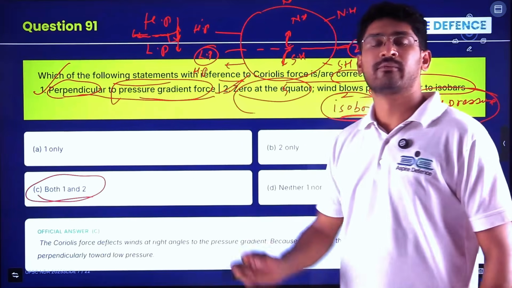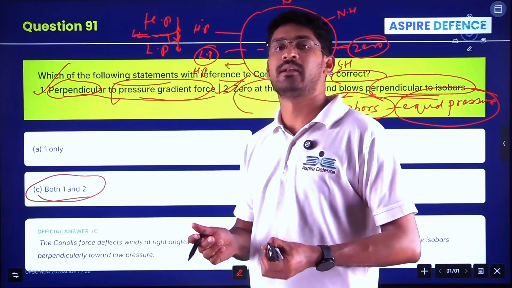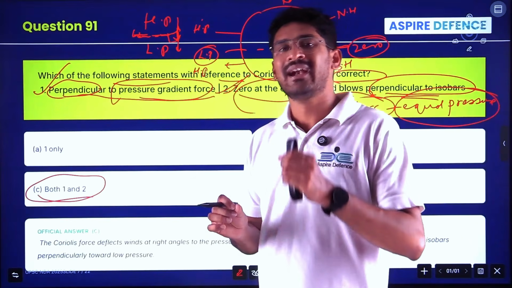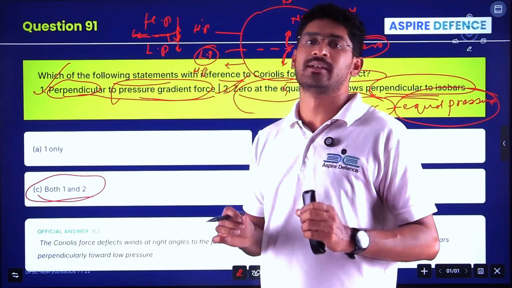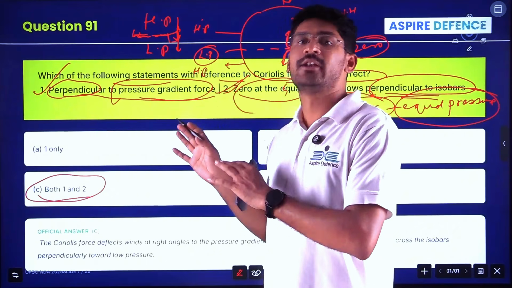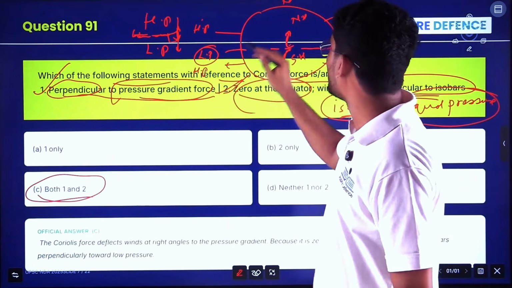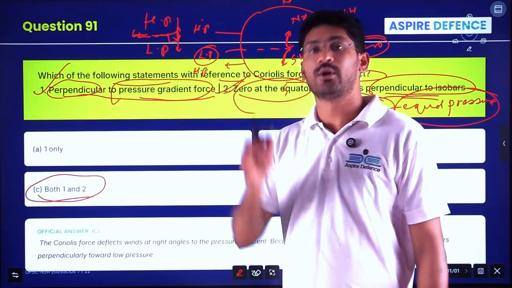Guys, if you don't know this concept and have not read it, leave it. Don't try to guess, because geography is a technical subject among humanities. So you have to have the idea of this concept. I briefly explained about this concept. Know about planetary winds. Very important.